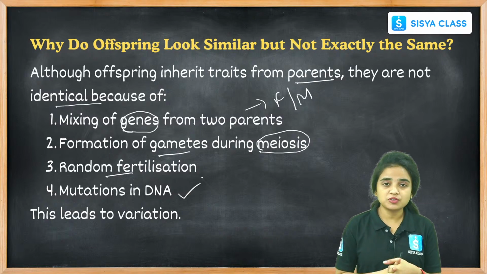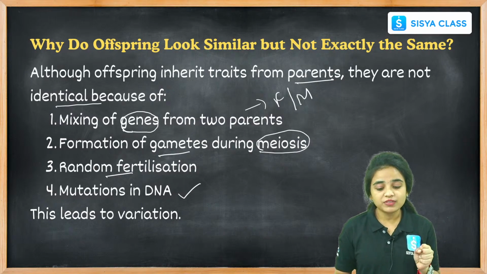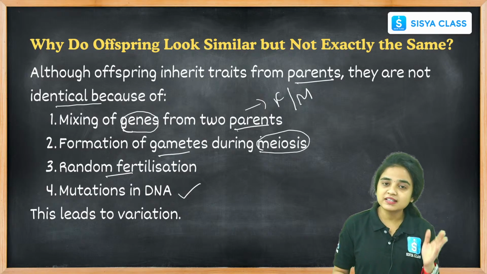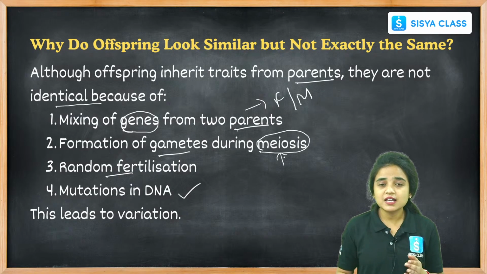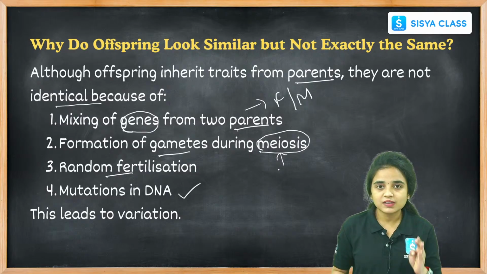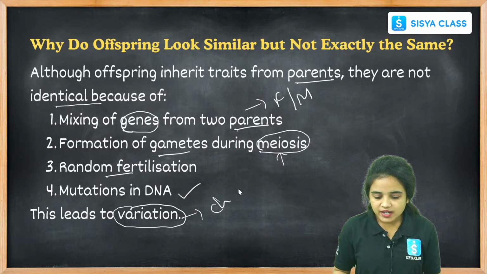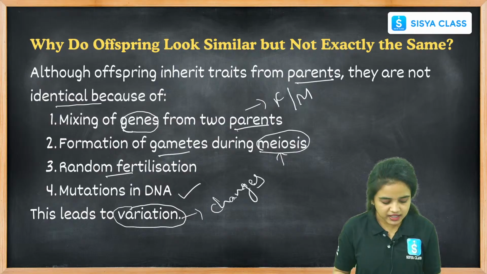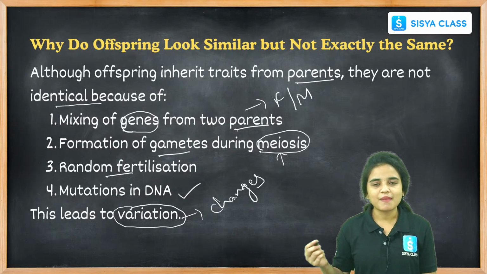Due to mutations in DNA, random fertilization, mixing of the genes from mother and father, and formation of gametes during meiosis, all these things lead to variations. Variation is nothing but changes. Variations are the changes that we can find within ourselves compared to our parents and our siblings.